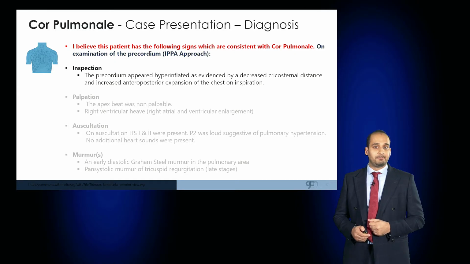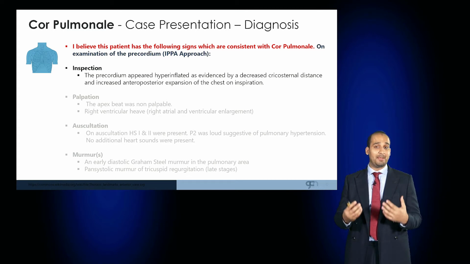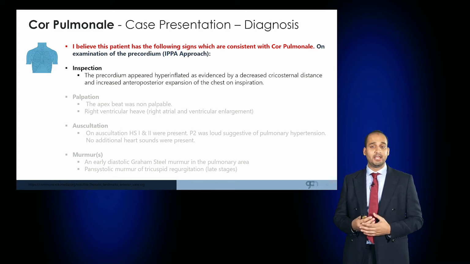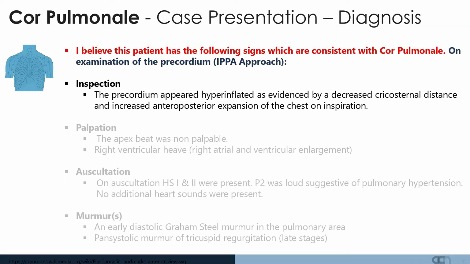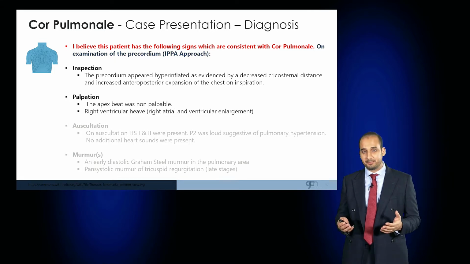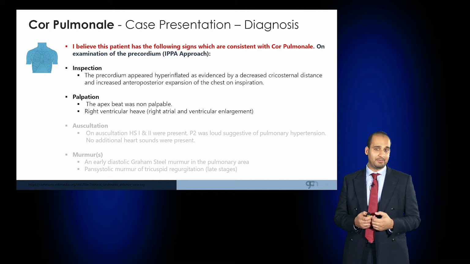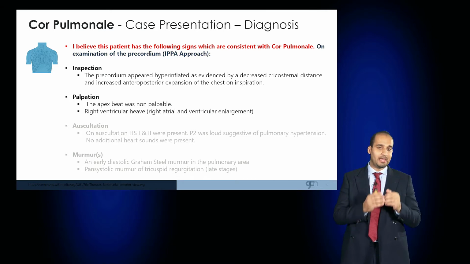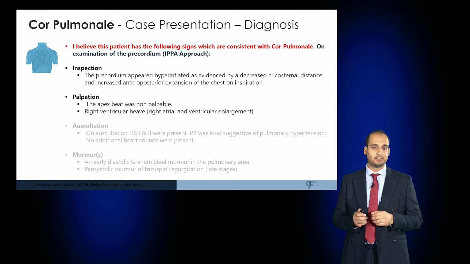On inspection, the precordium may appear hyperinflated, evidenced by a reduced cricosternal distance and increased anteroposterior expansion of the chest on inspiration. So this would be suggesting that you believe the cor pulmonale is as a result of COPD, for example. Therefore, on palpation, the apex beat would be impalpable and a right ventricular heave may be present due to right atrial and ventricular enlargement caused by the pressure on the right-hand side of the heart.